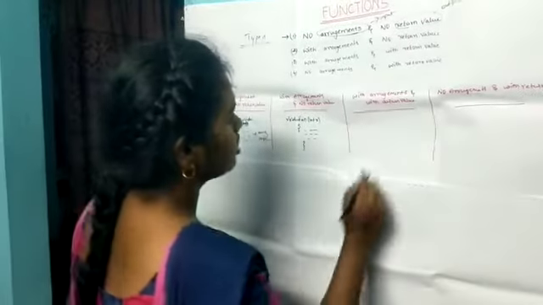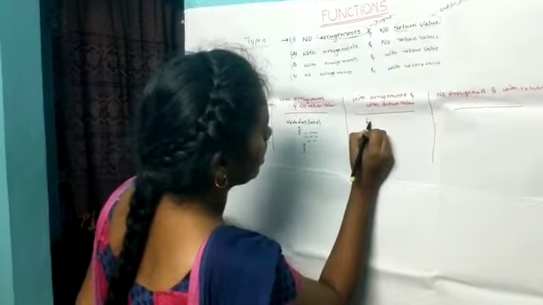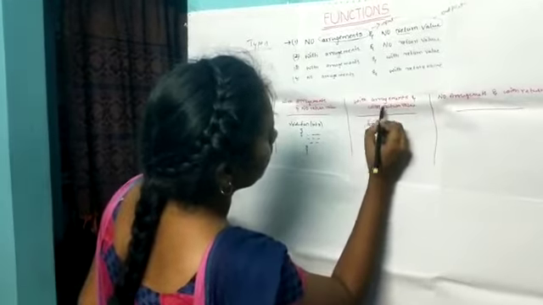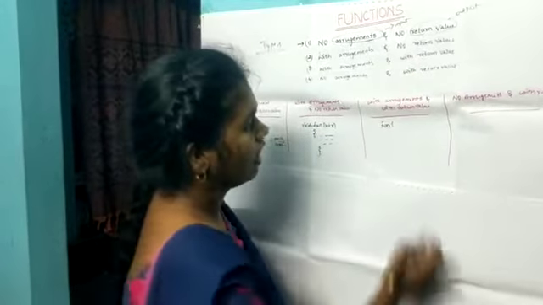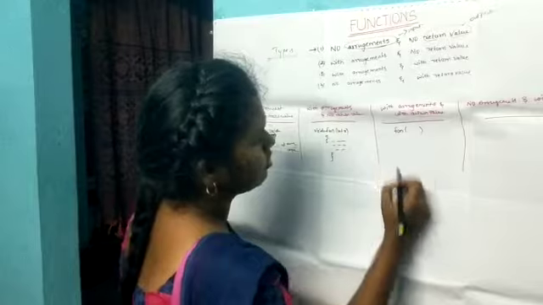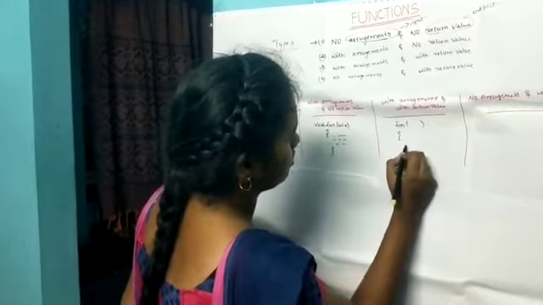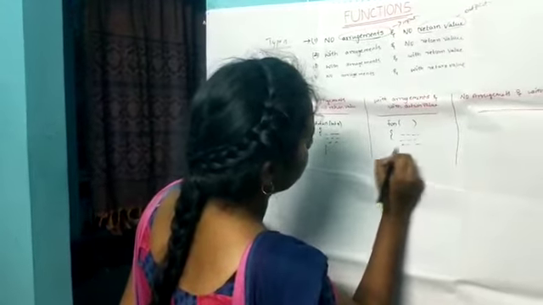With arguments and with return value, we again take a function. With return value means we take some logic here.